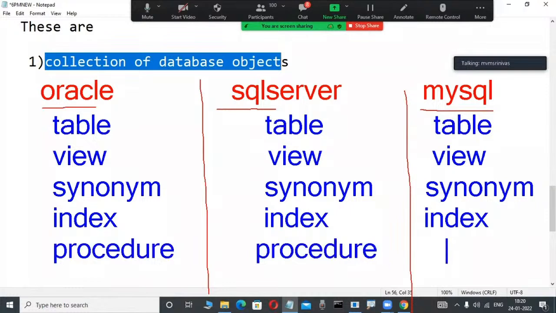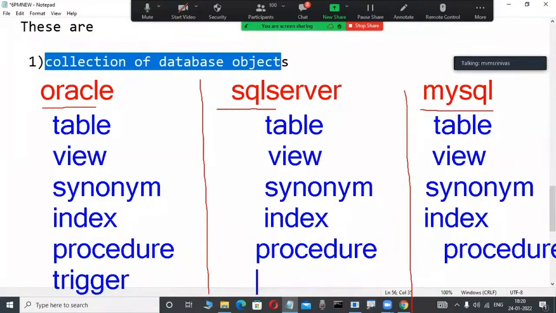Here also procedure is available. Here trigger is there. Okay, there is a database object. So now here also trigger is there. Here also trigger. That's why relational databases, relational data model products contain three components. But the first component is what? Collection of objects. Objects means yes, here table, views, procedure, function, triggers, packages, so many things are there.